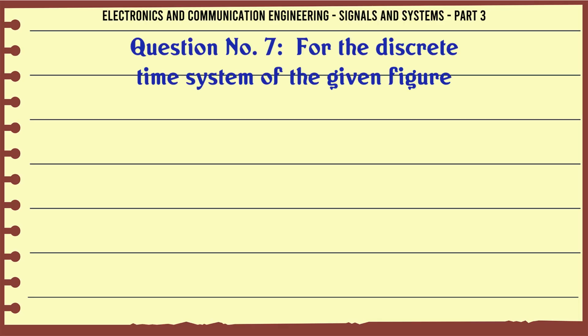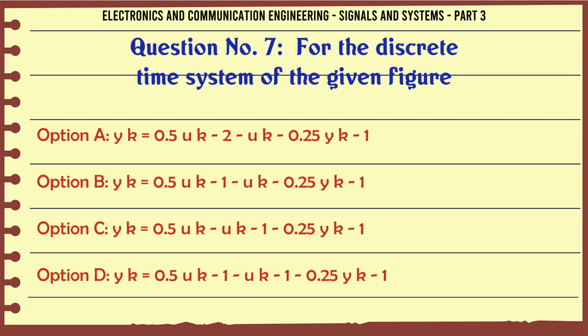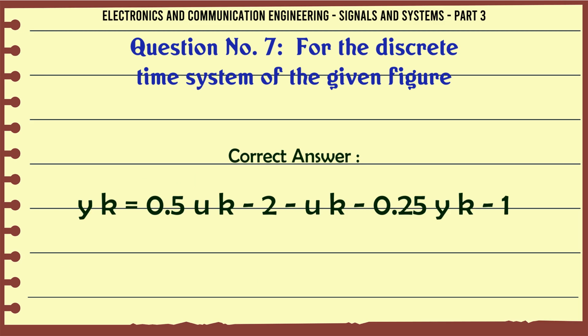For the discrete time system of the given figure: A, y(k) = 0.5 u(k-2) u(k) + 0.25 y(k-1); B, y(k) = 0.5 u(k-1) u(k) + 0.25 y(k-1); C, y(k) = 0.5 u(k+1) + 0.25 y(k-1); D, y(k) = 0.5 u(k+1) u(k-1) + 0.25 y(k-1). The correct answer is y(k) = 0.5 u(k-2) u(k) + 0.25 y(k-1).